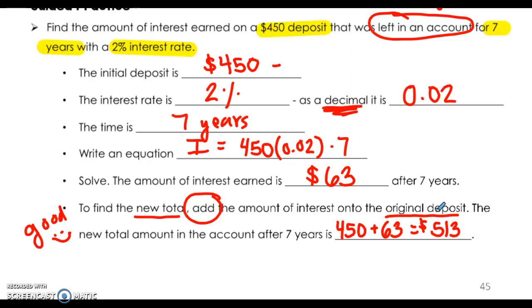So I want you to just practice this equation. On the back of this page of notes, you're going to see a bunch of different examples. It's a big table, and they give you the principal, the interest rate, and the time. And I just want to see you write out these equations and find the amount of interest. And then in the next column, it's asking for the new total. So the new total would be taking that interest amount and adding it to your principal amount like we just did here to figure out how much money you now have. Once you finish the back of that page, you can check in with me and I'll give you your next assignment.